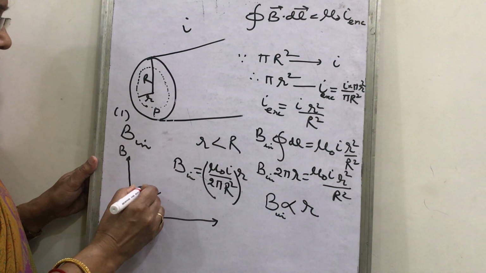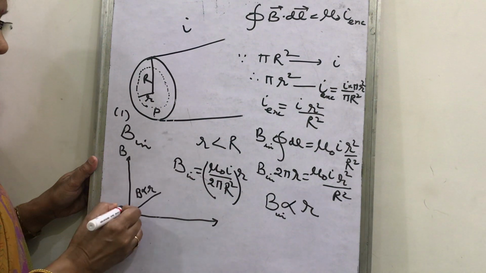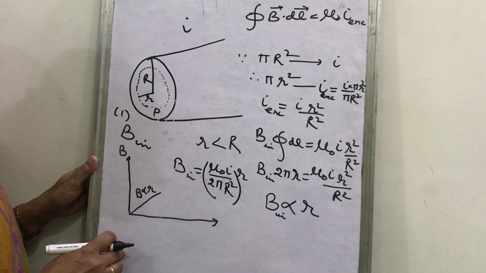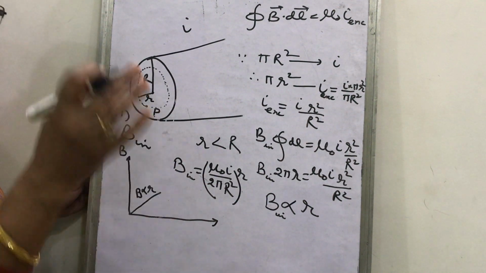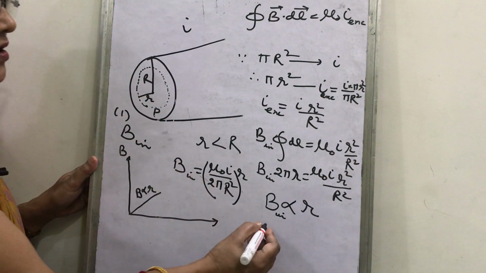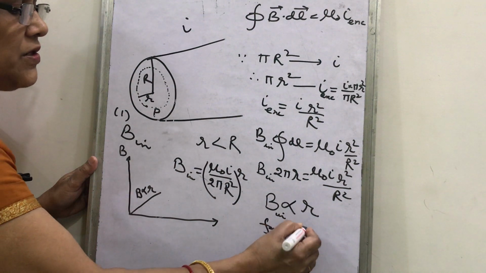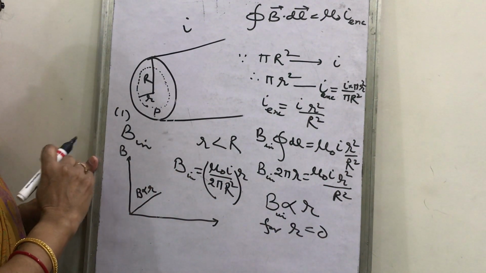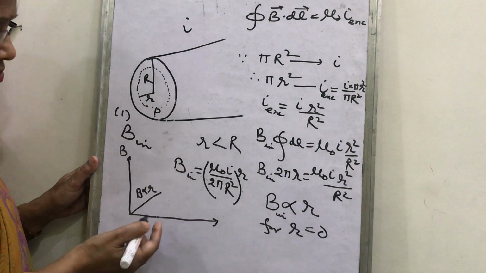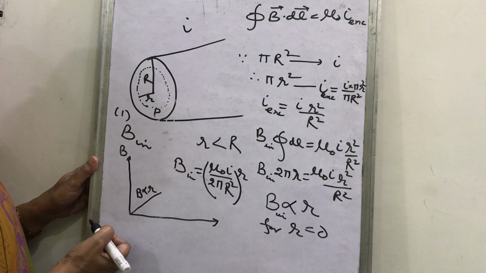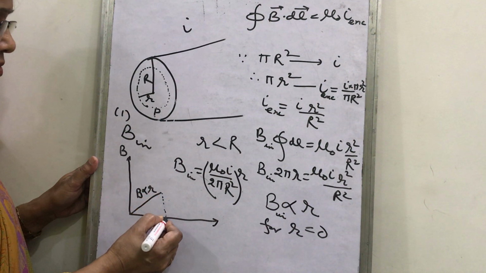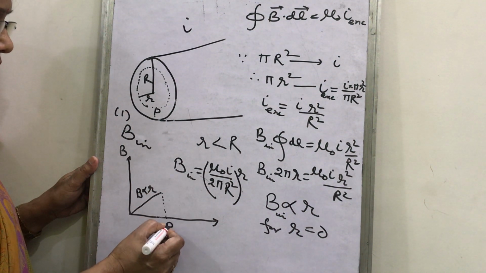This graph represents that the magnetic field inside the wire is directly proportional to r. What further you may conclude, that for r equal to 0, at the center, the magnetic field will be 0, and suppose this distance is R, the radius.